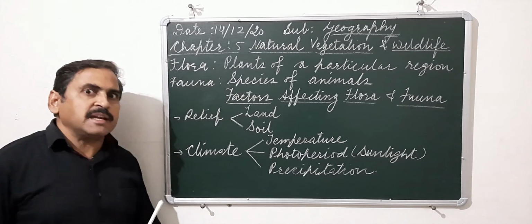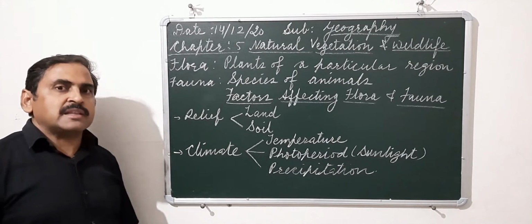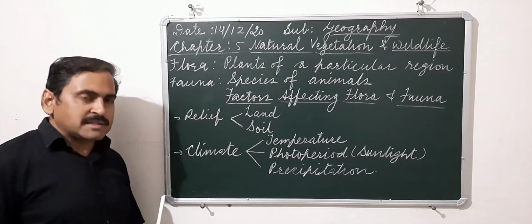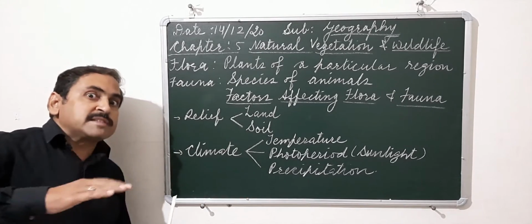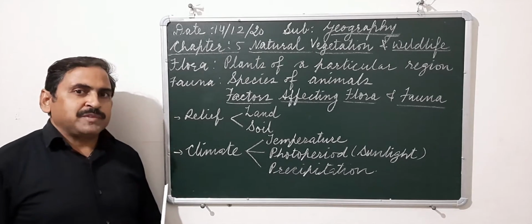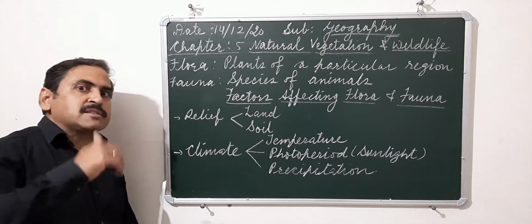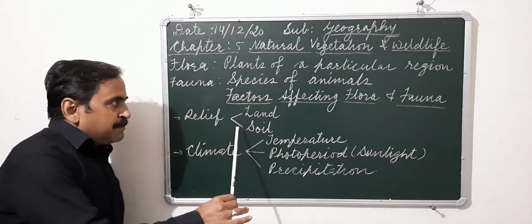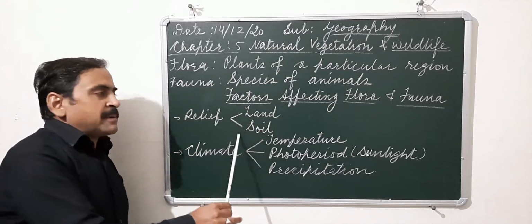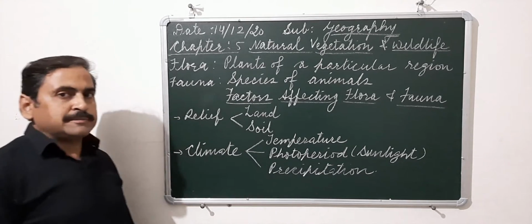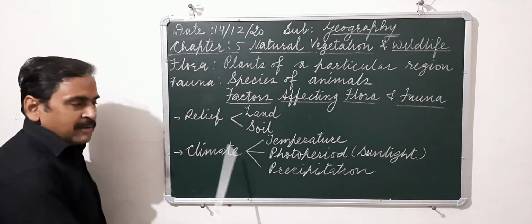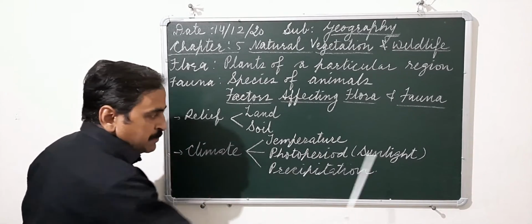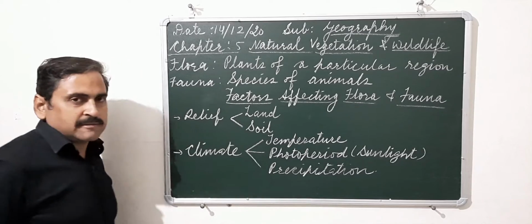Then soil also affects the vegetation. If you visit a sandy area, just like a desert, where there is sandy soil, you will find cactus and thorny plants. If you visit the Sundarban area, where there is deltaic soil, there you will find the mangroves. So the vegetation also depends on the soil which is there. Then climate. In climate, there are three things: temperature, photo period, and precipitation.